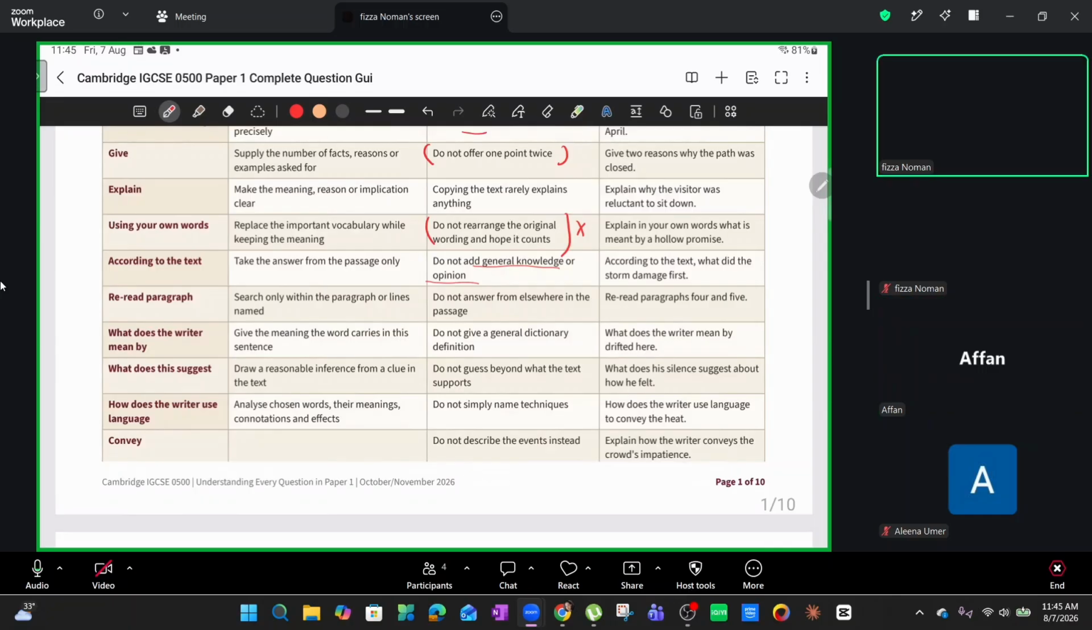Acha, so let me just break it down in simple words. You get to a conclusion, ठीक है? You get to a certain conclusion because you worked out certain clues from the passage.